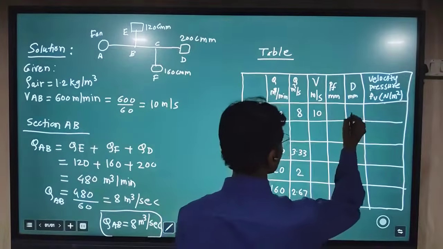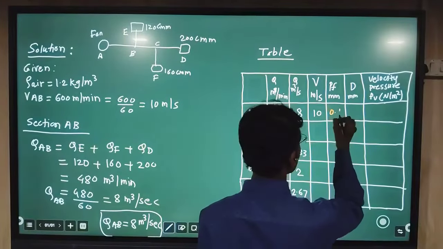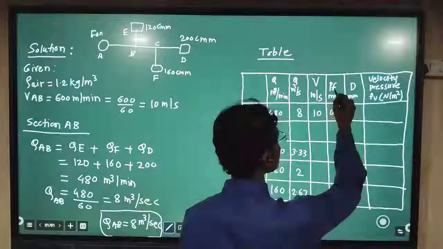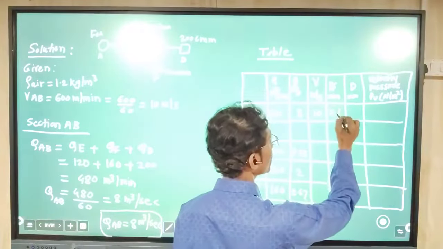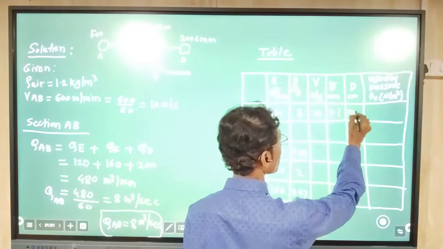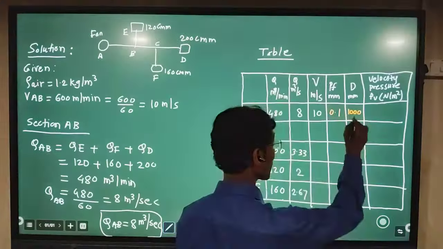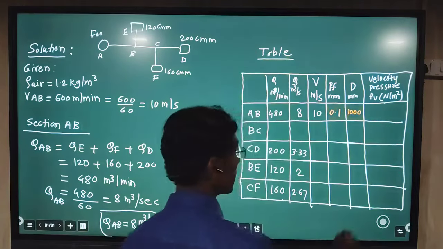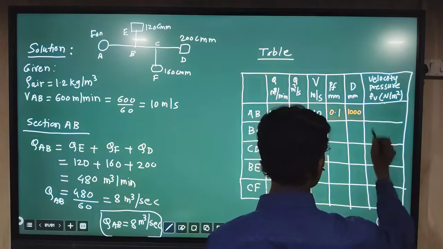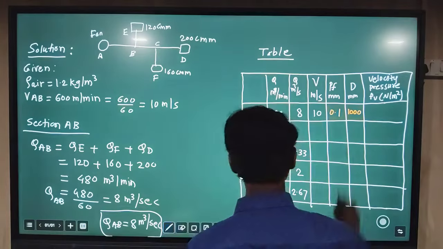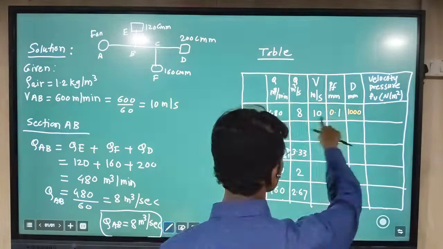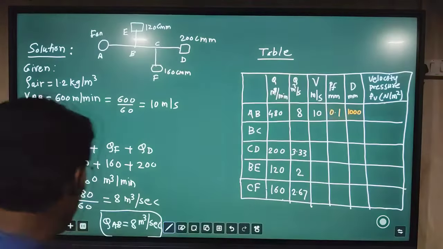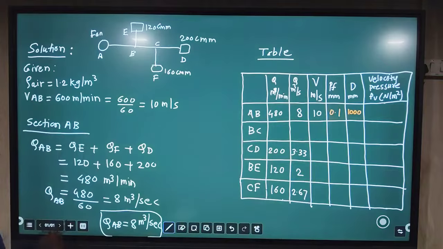We have found the value of PF, that is the friction loss, 0.1 mm, and the diameter we have obtained from the friction chart is 1000 mm. This is for the case AB. Now we have to find the velocity pressure. For that we have to do the calculation, and again we have to write a statement for these two values also. That is why we will take the next page.